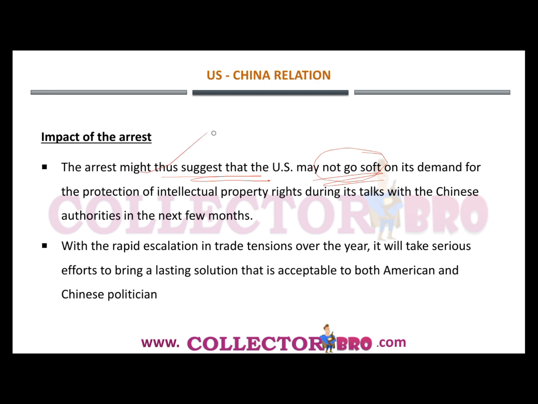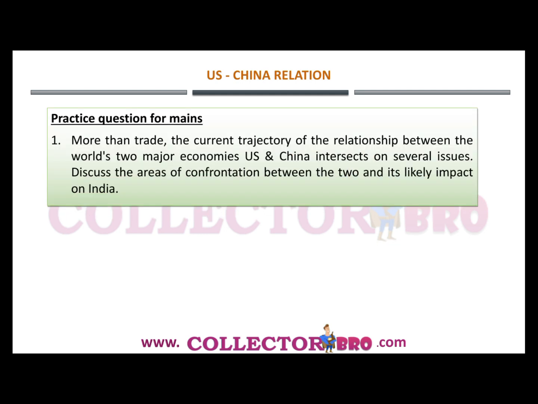So with this arrest, the US can further strengthen its demand for strong protection of intellectual property right regimes during the talks with the Chinese authorities in the next few months. Then with this rapid escalation in trade tensions over the years, it will take serious effort to bring a lasting solution that is acceptable to both American and Chinese politicians.